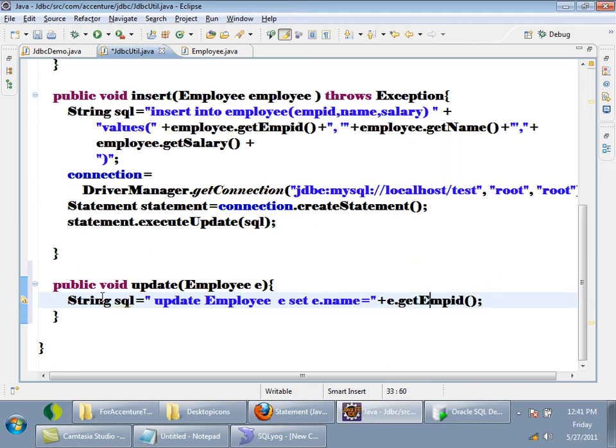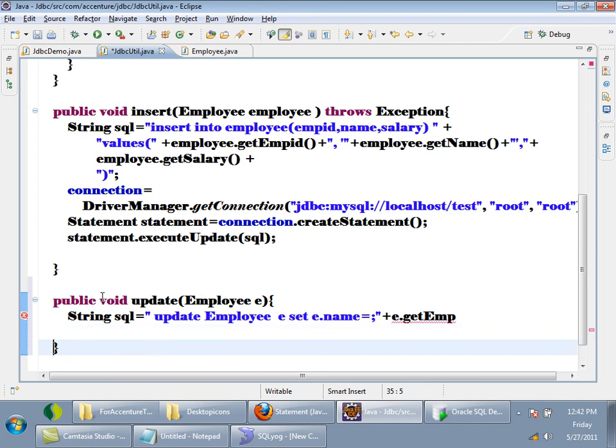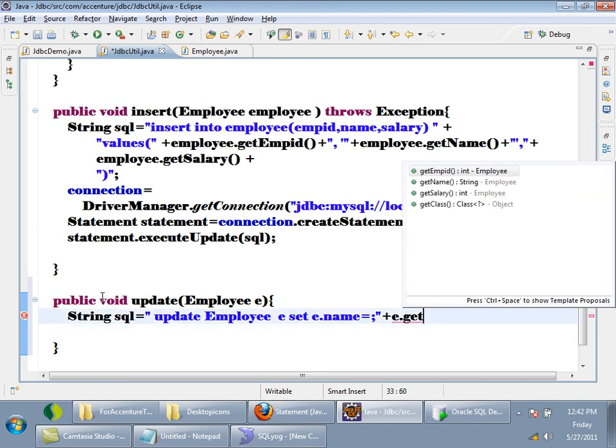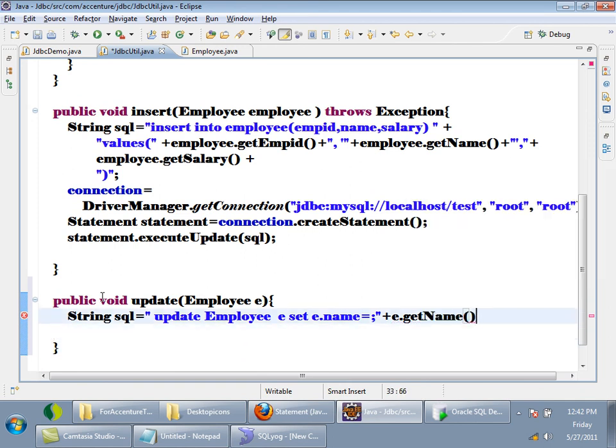I have to keep it in single quotes because name is a string. I need to keep it in single quotes.